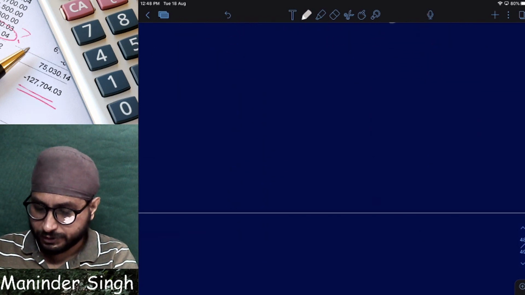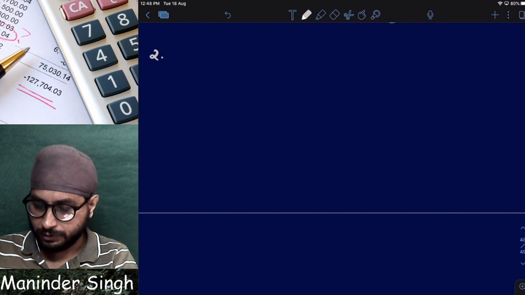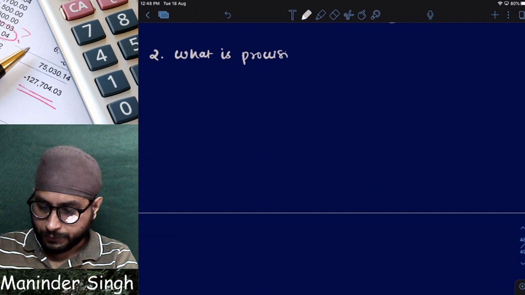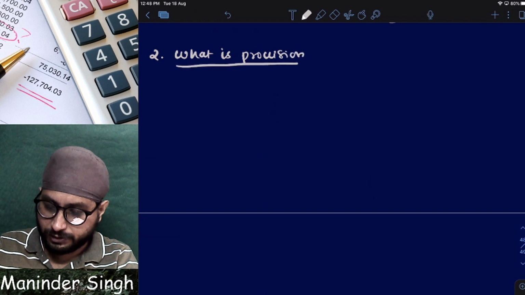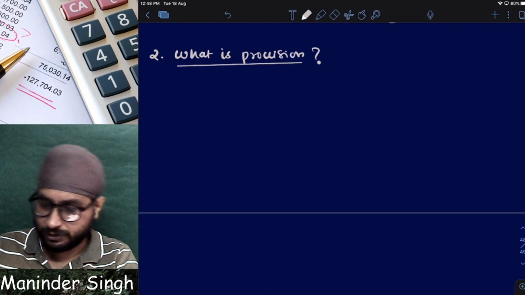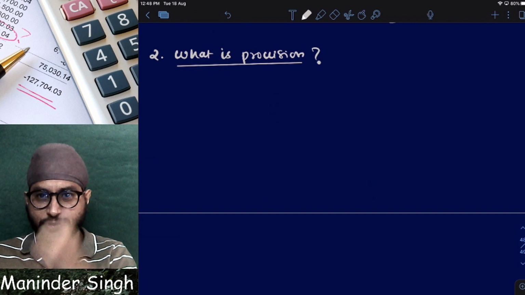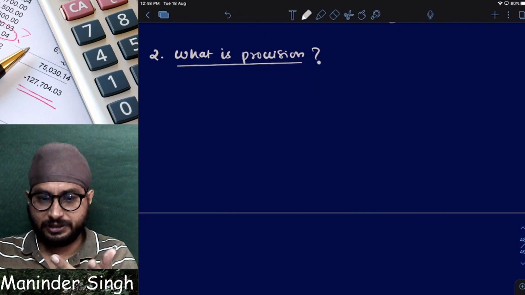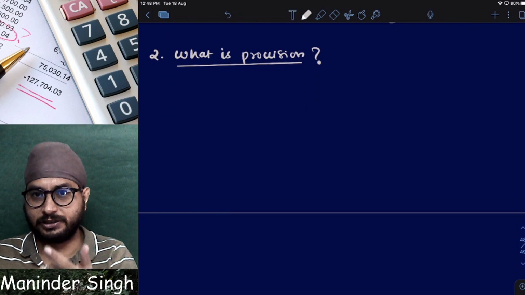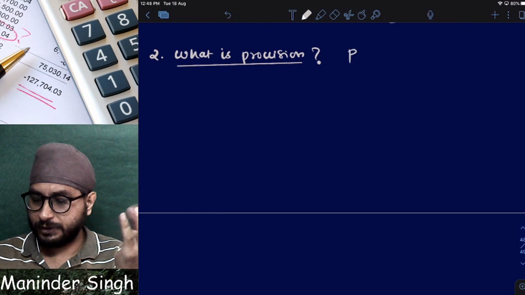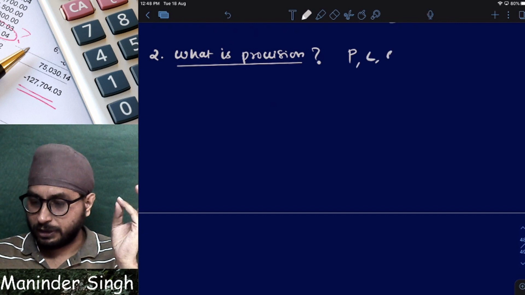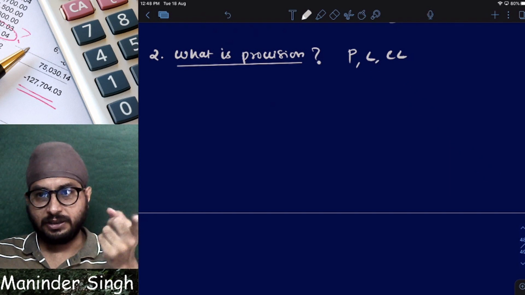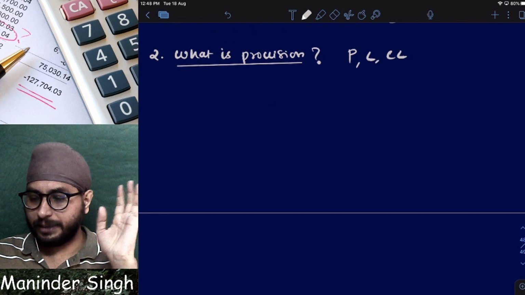Next, let us understand what a provision is. If you understand this, your life will be easy. This is where students get confused: when to recognize a provision, when to recognize a liability, when to recognize a contingent liability.